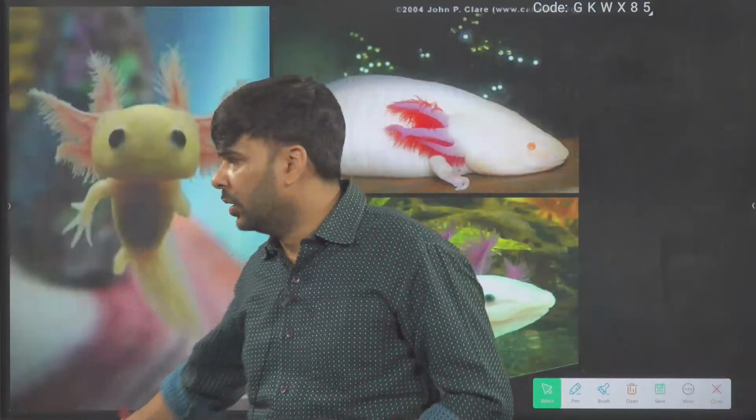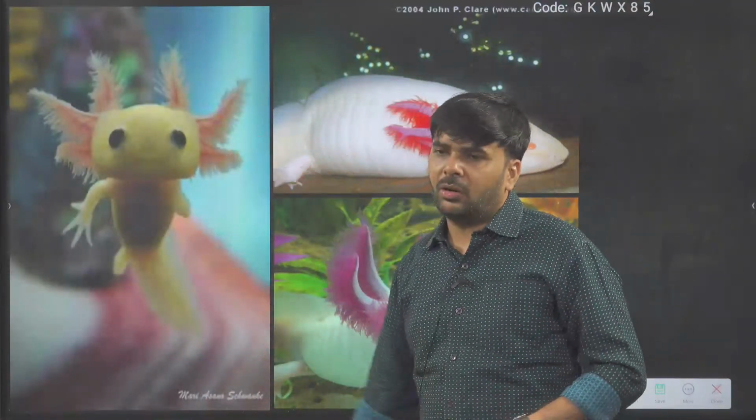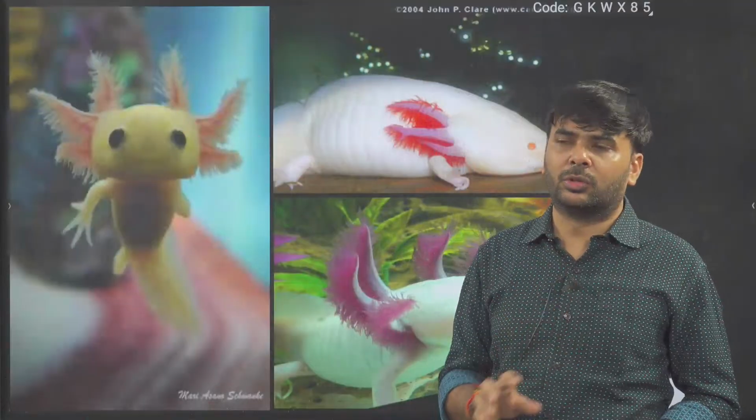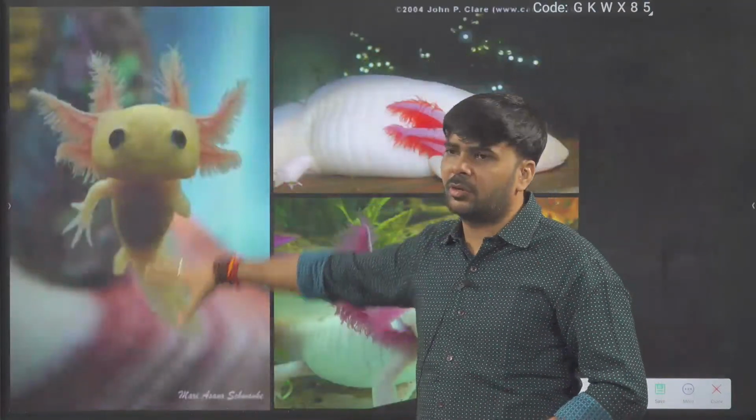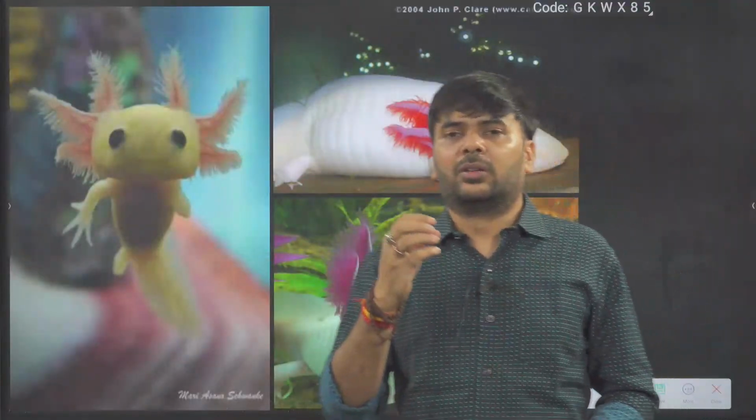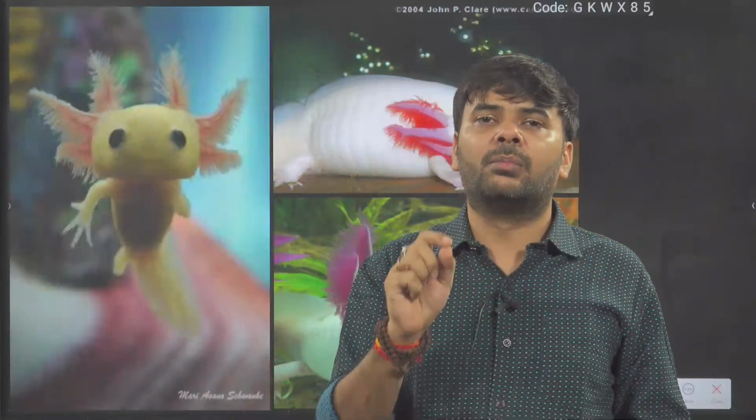Please, everyone. So, which hormone? Thyroid hormone, responsible for metamorphosis. What do you mean by metamorphosis? Metamorphosis means when a tadpole larva goes from the tadpole stage to the adult frog stage, it gets transformed. This transformation is called metamorphosis.